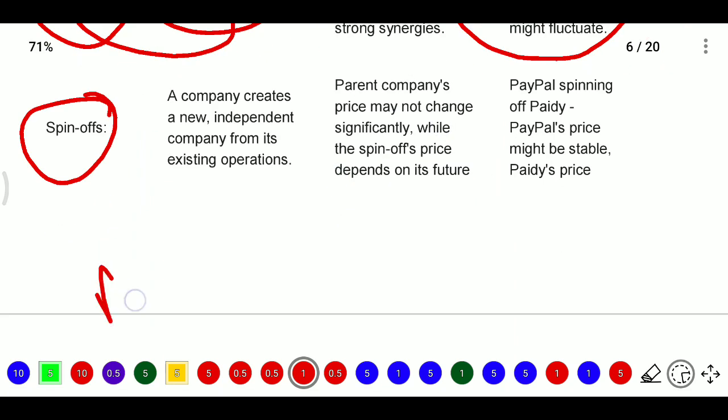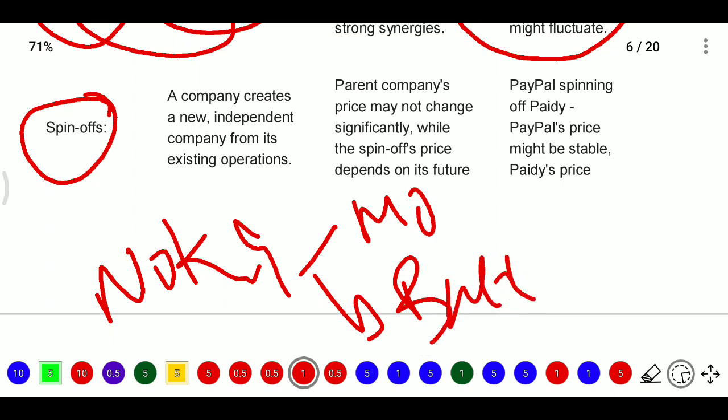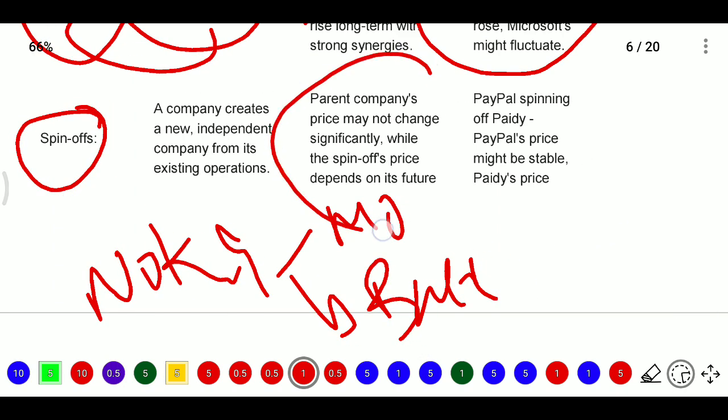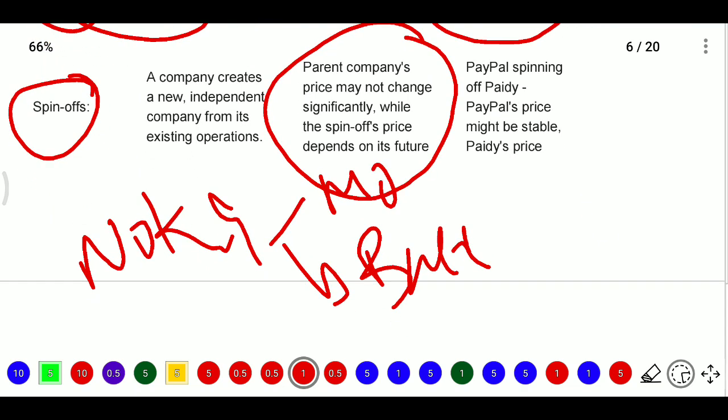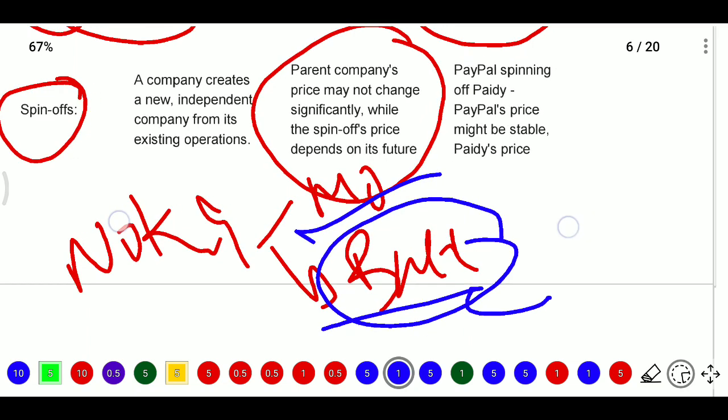For example, Nokia is a mobile company, and it also created an independent company for batteries. The parent company's price may not change significantly, while the spin-off's price depends on its future. The mobile price has not changed, but the battery price may increase based on its quality.